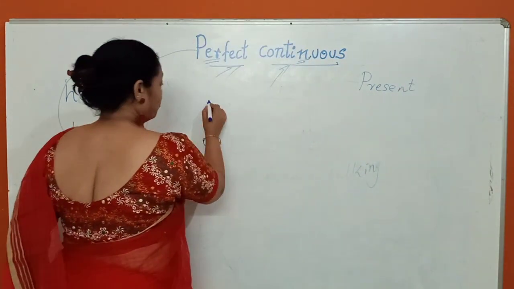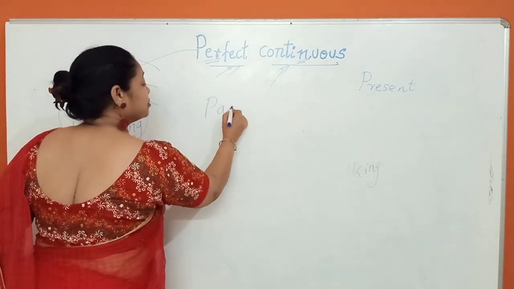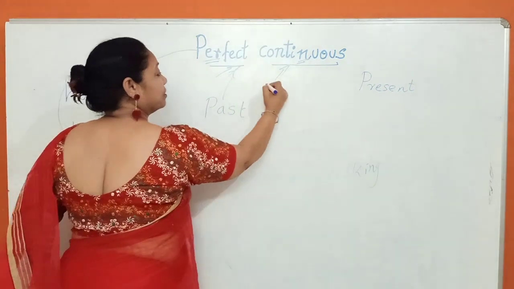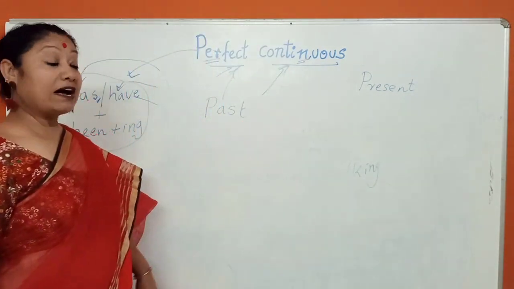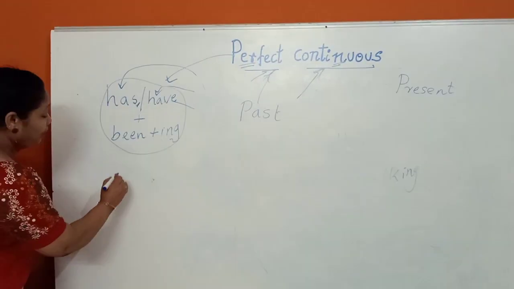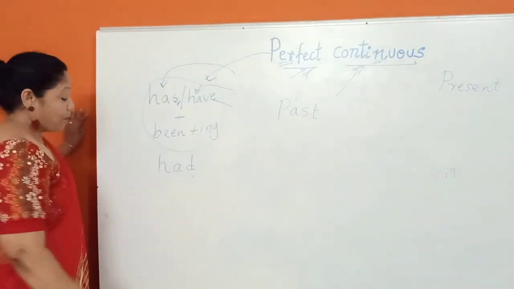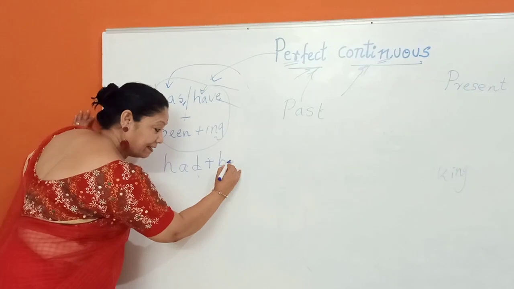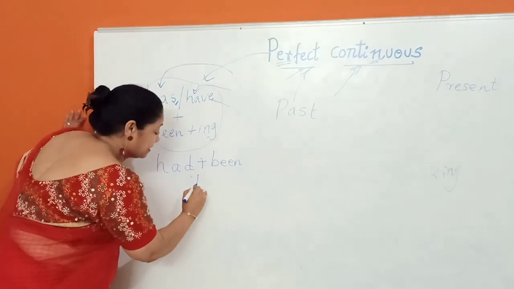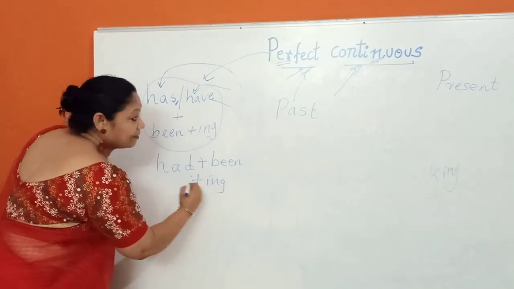Now next one I am going to take is past perfect continuous. Past perfect continuous, you need to call the auxiliary had plus been plus ing.